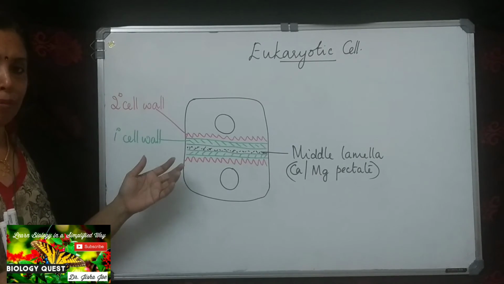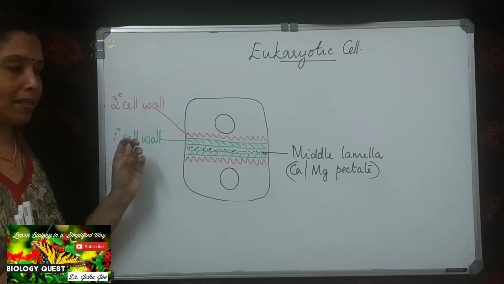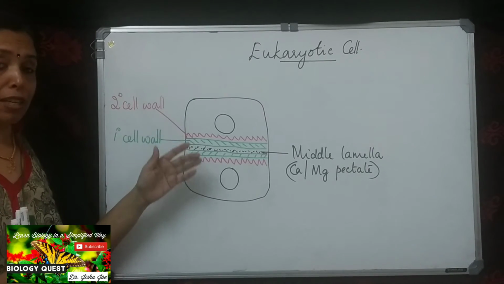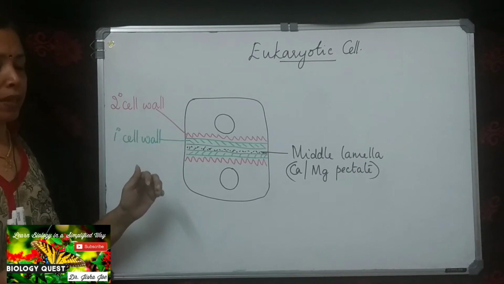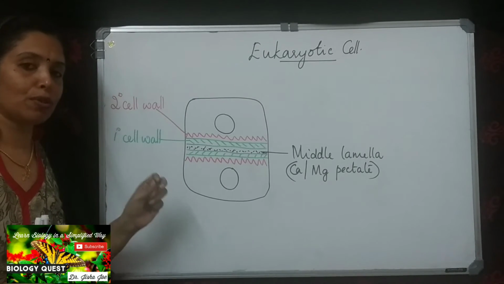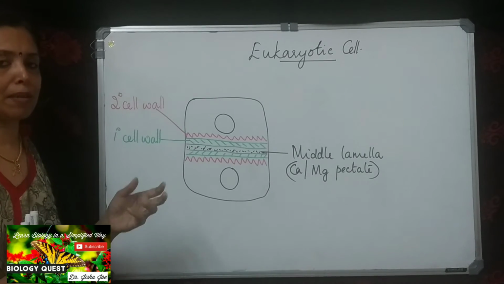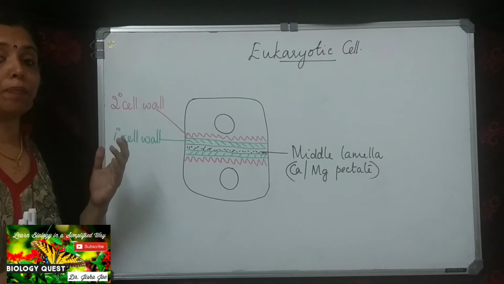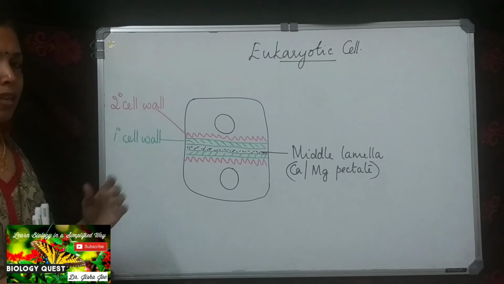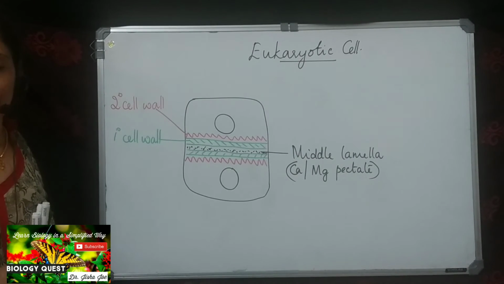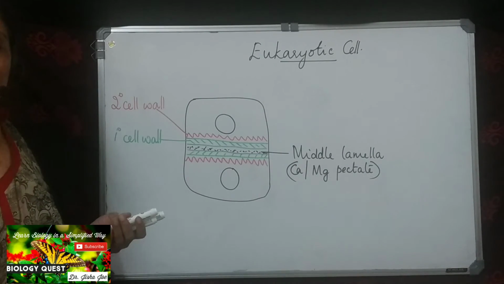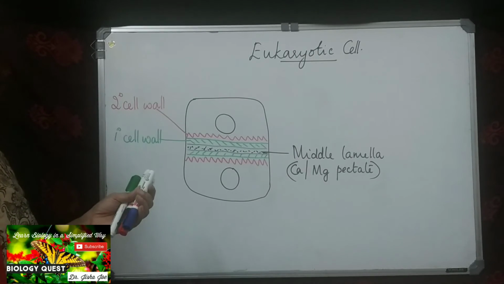But as the cell matures, a second wall layer is formed inner to the primary cell wall, that is towards the cytoplasm of the cells. A secondary cell wall is formed. In addition to the cellulose and hemicellulose, certain other substances like suberin, lignin, etc. can also be seen in the secondary cell wall layer. And at certain regions, the secondary cell wall deposition will not take place.